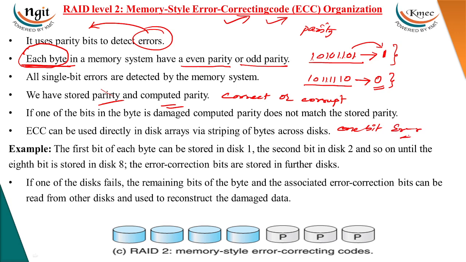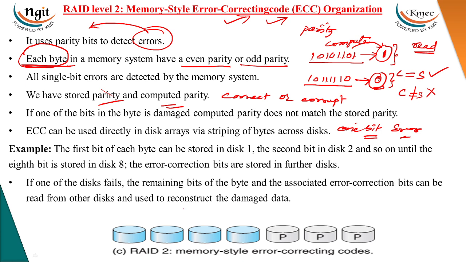When there are multiple bit errors, even parity or odd parity is unable to find whether the data is correct or not. But if there is a one bit error, it guarantees that the data is corrupted, because when you read the data, you compute the parity bit. If the computed parity equals the stored parity, then your data is correct. If the computed parity is not equal to the stored parity, then your data is not correct.